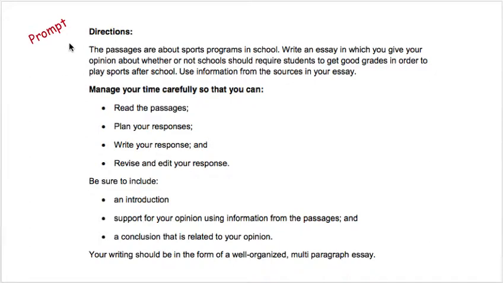Directions. The passages are about sports programs in school. Write an essay in which you give your opinion about whether or not schools should require students to get good grades in order to play sports after school. Use information from the sources in your essay. So we're writing an essay. So an essay means that it's going to have multi-paragraphs, more than one paragraph, and we're giving our opinion. The really important piece is, what are we giving our opinion on?